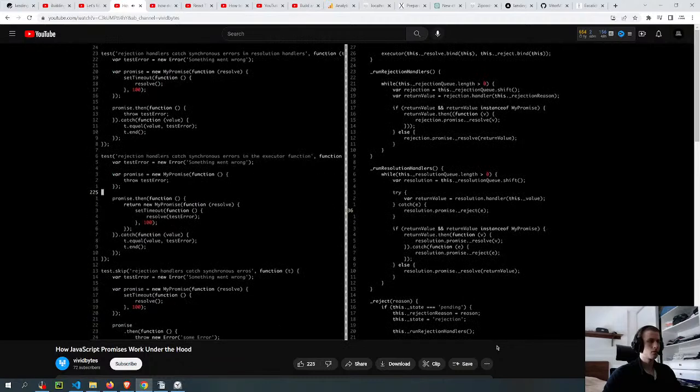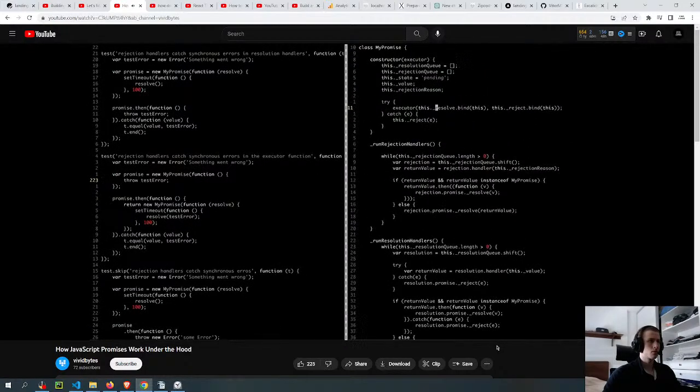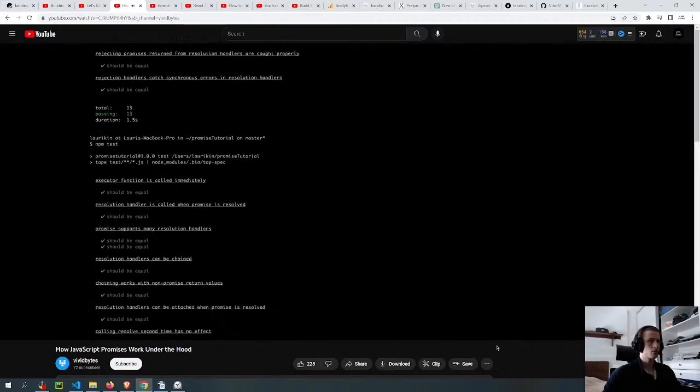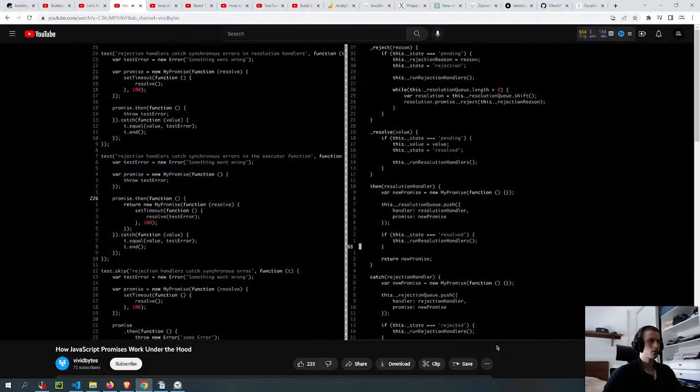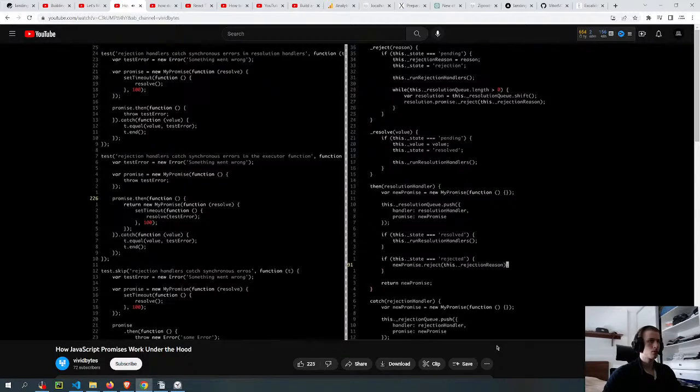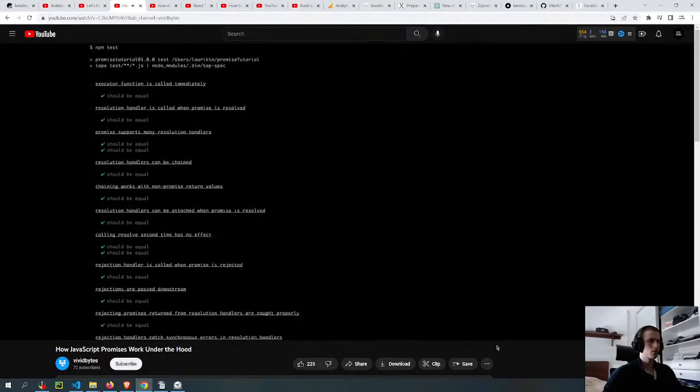It says rejection handlers catch synchronous errors in the executor function. So we're basically testing the same thing, but for the executor function instead. What we'll have to do is wrap the executor invocation in a try block, catch the error, and then reject the promise with the error. Now this doesn't work yet, and the reason is that we throw an error before we even attach any handlers to the promise. And inside then, we don't handle the case where the promise is already rejected, so we'll have to add that in. So we just reject the new promise with the rejection reason.